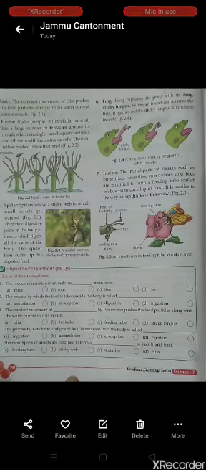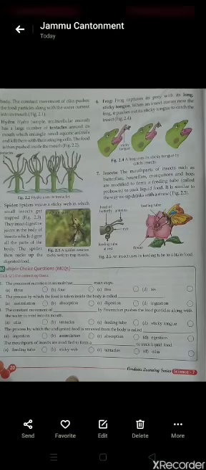Here you can see the picture of hydra with a large number of tentacles. It uses its tentacles to capture food, and food is then pushed inside the mouth.